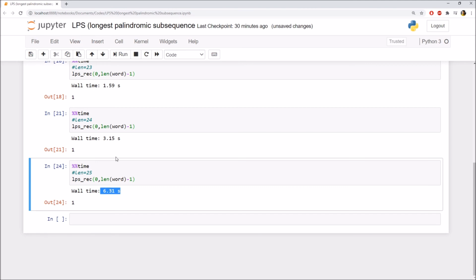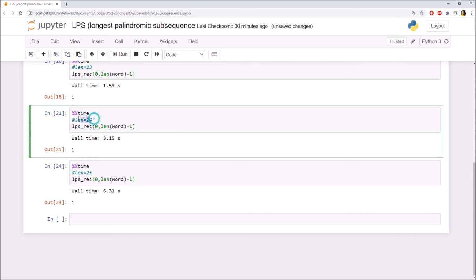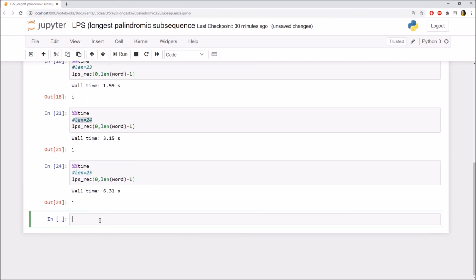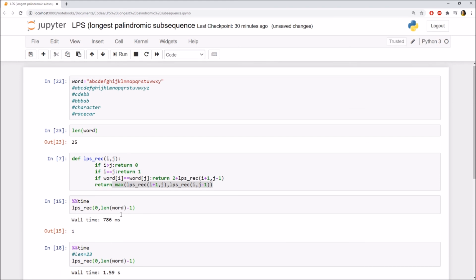It is approximately, not exactly, 2 times greater than the time taken by length equal to 24. Okay friends, so as you can see here, as the input size is increasing, the program execution time is doubling. So basically we can say that the recursive program for finding the longest palindromic subsequence is an exponential program.